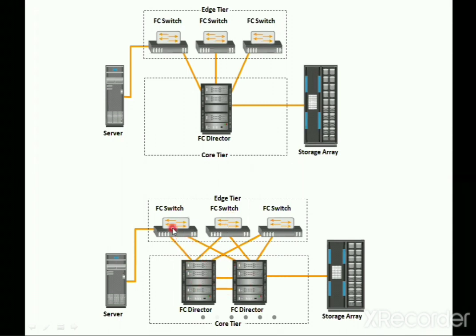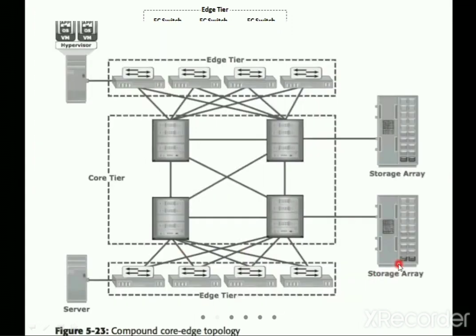So this switch 1 is connected to director 1, and even switch 2 is also connected to director 1. So you can have multiple sharing of the switches between the various directors, and even these directors are interlinked. You can check this one. So they are being interlinked.